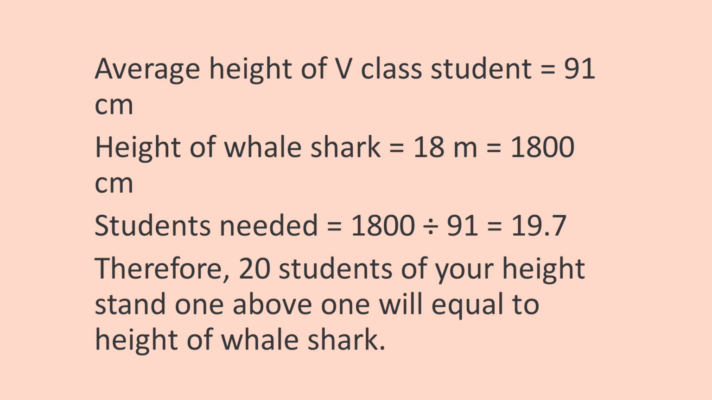Now what is the height of the whale shark which is given to us? That is 18 meters, which equals 1800 centimeters. Now how many students do we need? We need 1800 divided by 91. When I divide it, my answer is 19.7. 19.7 means 19 full students and 0.7, so I have taken 20 whole students because I can't take part of a student. It is not a fruit, so I can't cut it. So I have to take whole students. Therefore 20 students of your height standing one above the other will be equal to the height of the whale shark.